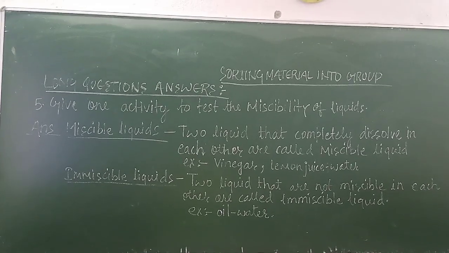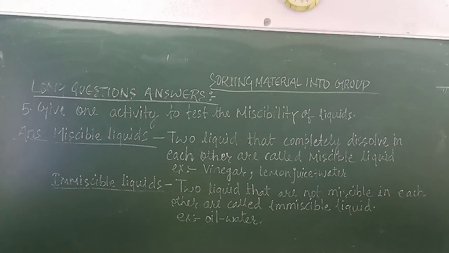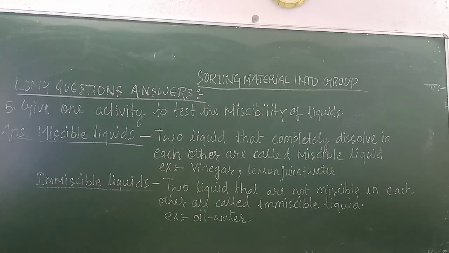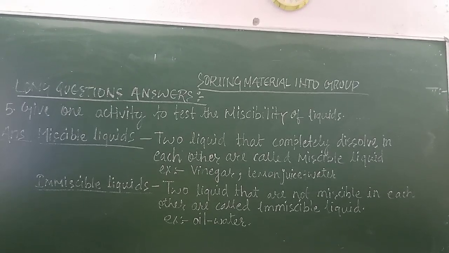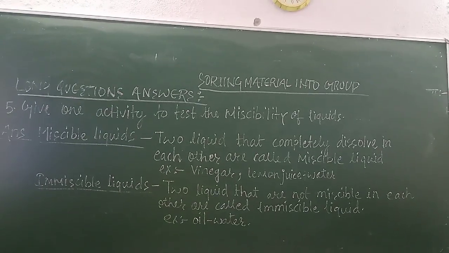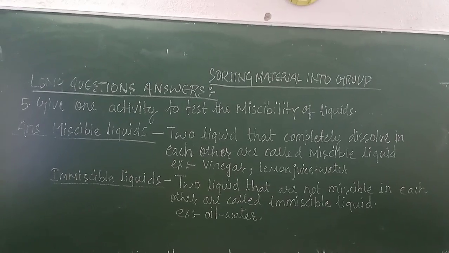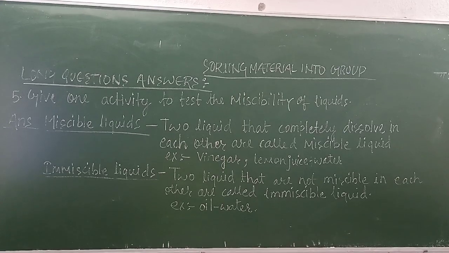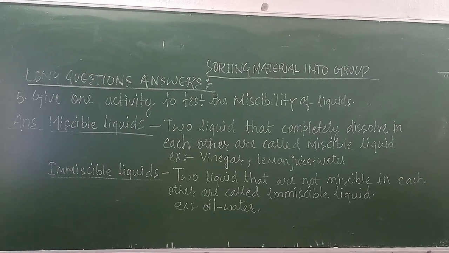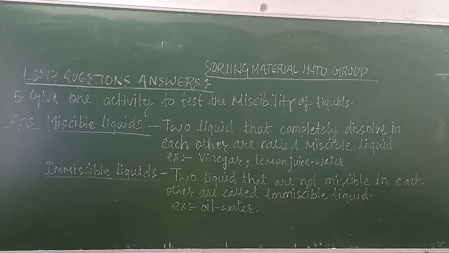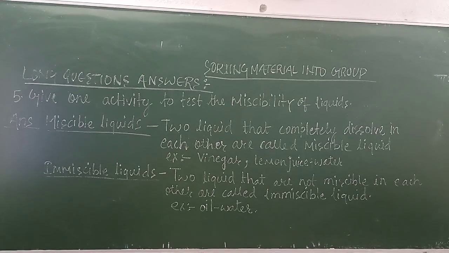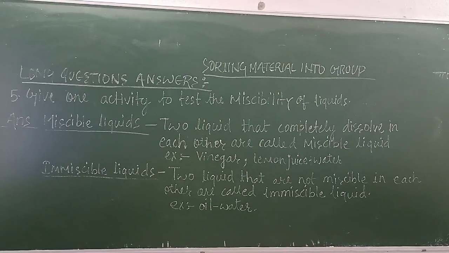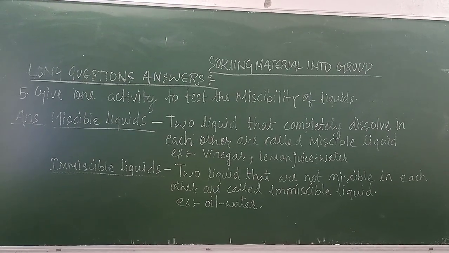And the answer is, miscible liquid. What is a miscible liquid? Liquids that completely dissolve in each other are called miscible liquids, like vinegar. Vinegar is a mixture of water and acetic acid, and both are in liquid state and both dissolve in each other completely. That's why vinegar is a miscible liquid. Next is lemon juice and water. Both of these are in liquid state and both of these are miscible.